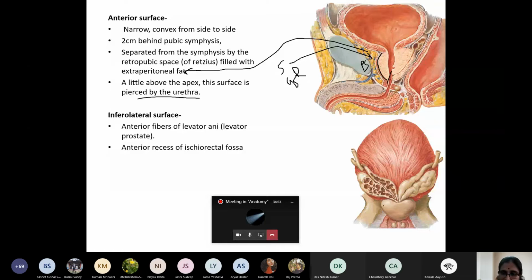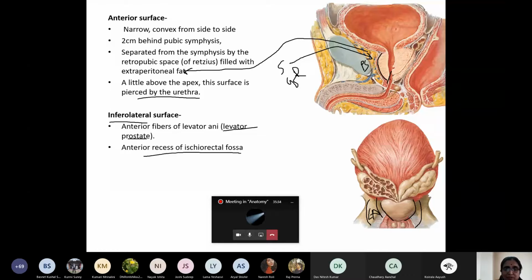Okay. Now here you can see this surface on either side. These two surfaces are known as the inferolateral surface. The inferolateral surface on either side is related to one muscle, not shown here. The name of the muscle is levator ani. It is related to the anterior fibers of levator ani, the fibers related with the prostate, also known as levator prostatae. In addition, it is related with the anterior recess of the ischiorectal fossa. So this is the relations of the surfaces of the prostate.